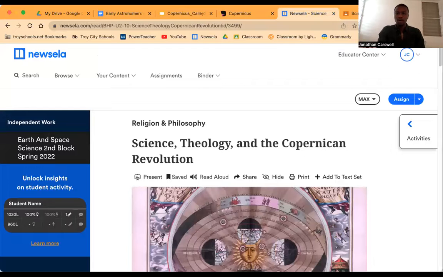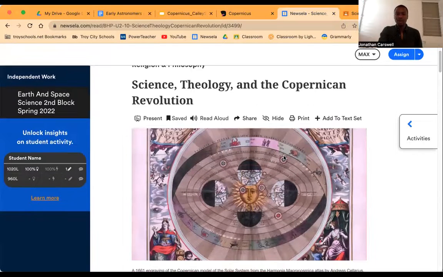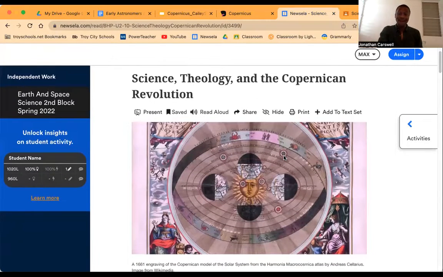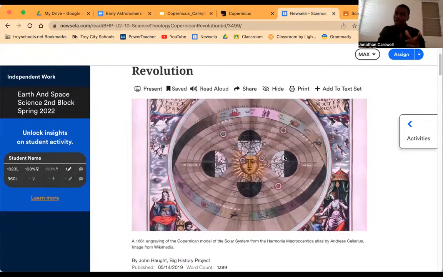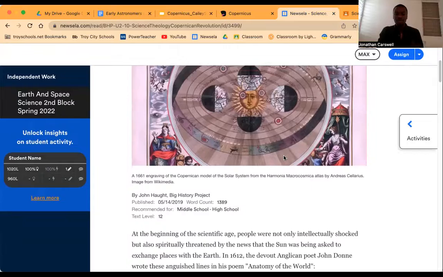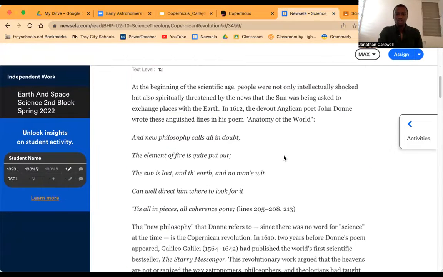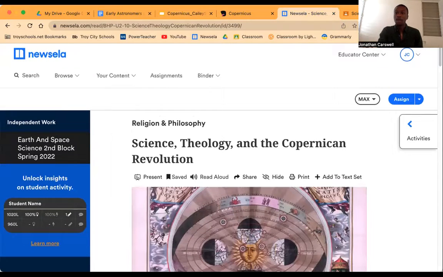All right, students, so what we're going to do now, as we've looked at a good bit of our background on Nicholas Copernicus, this is the article that's present. It's described as Science, Theology, and the Copernican Revolution. This is going to expound on some of the things that we had discussed. So I think it's going to be a wonderful article for you. I'm going to give you about 5 to 10 minutes to go and begin the reading of this article. After that, you have a discussion question and an assessment that we're going to complete.